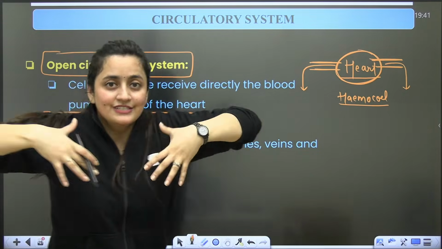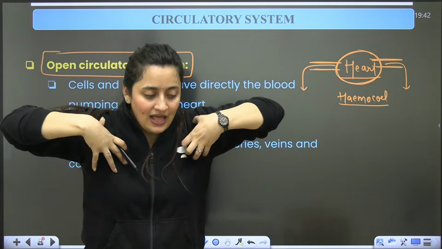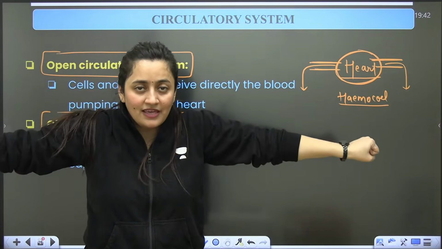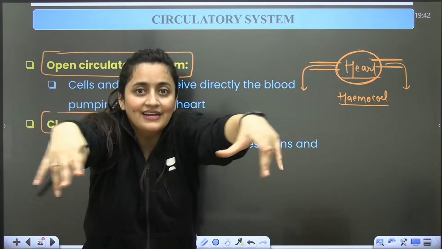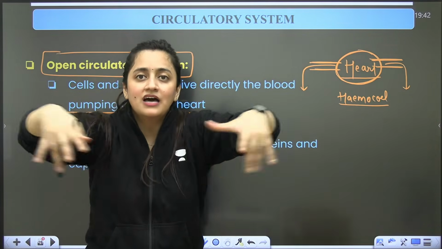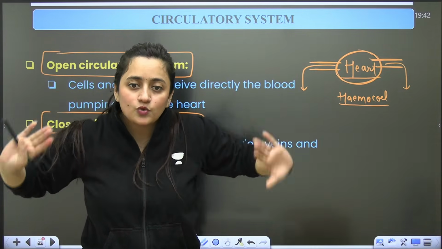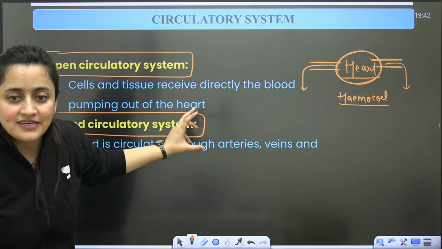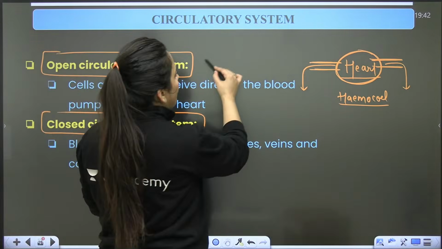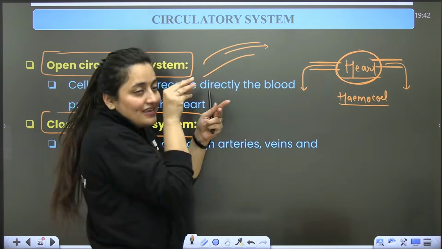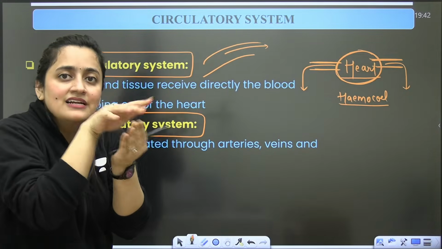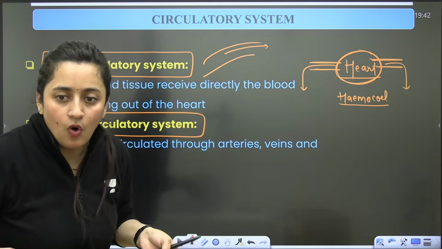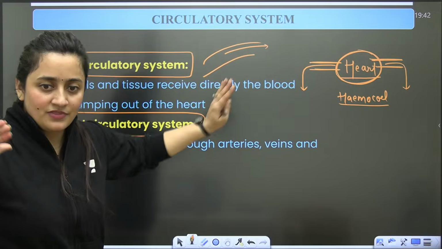So just imagine I am the heart, and these are the large blood vessels. When there is pumping, blood will come out, and in this space the other body organs will just swim in that blood. So in the open circulatory system, we do not talk about blood vessels innervating each and every organ and supplying the blood. All the body organs just swim there in the blood.